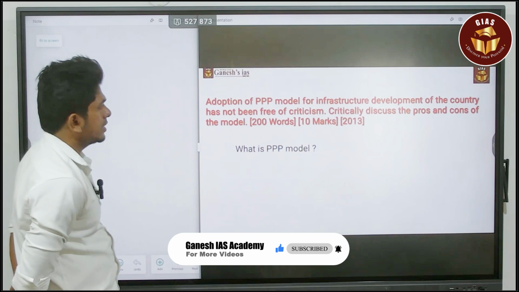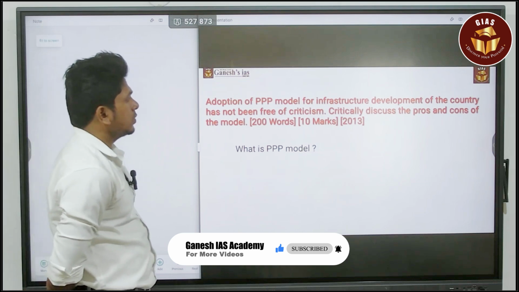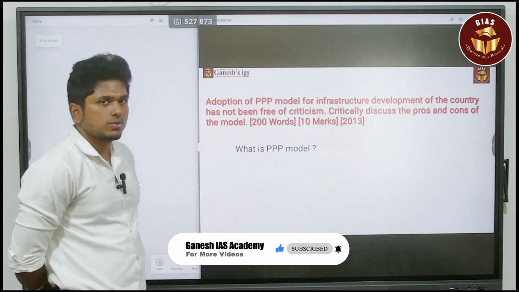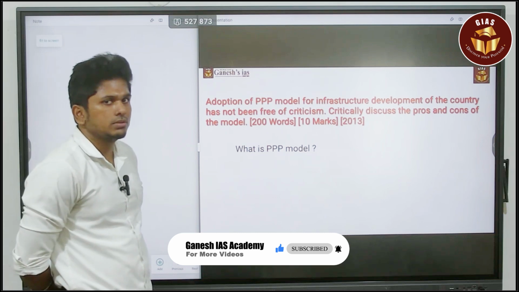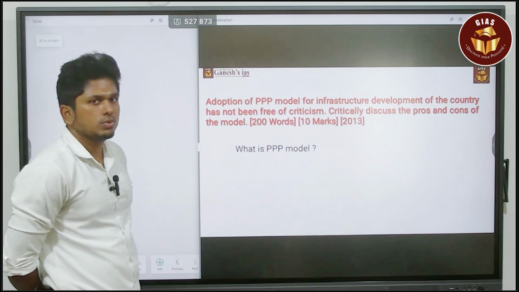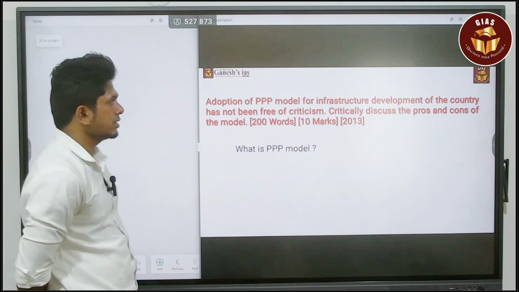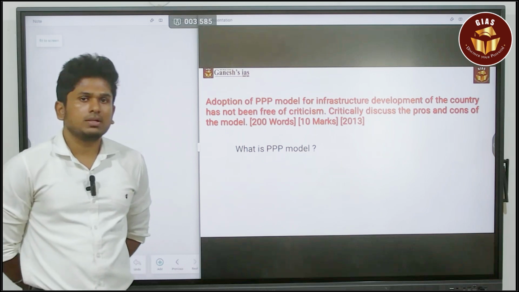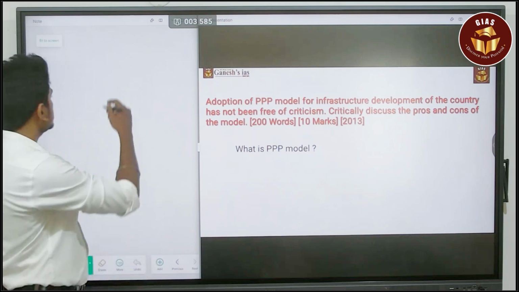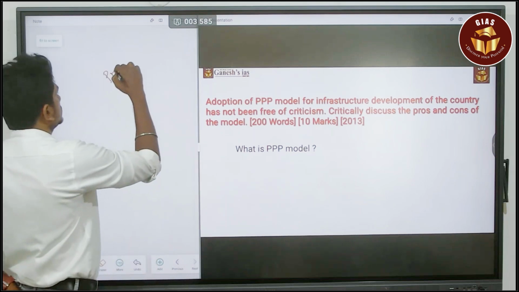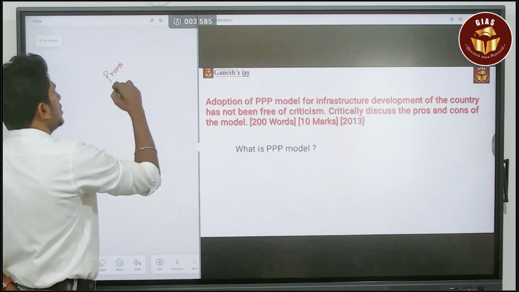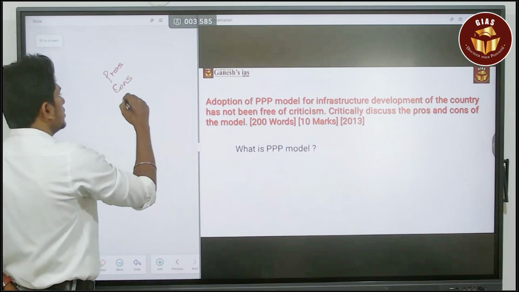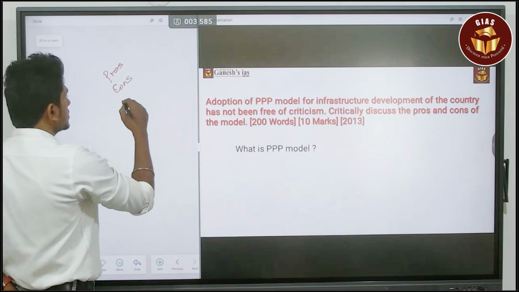Yes, it is a 10-mark question. In 2013 it was asked. See, it is again one of the usual questions about the PPP model. So we already discussed a lot about this question. Once again we are going to discuss it. And also when it comes to the PPP model, triple P model, the questions will be like pros of PPP or else cons of the PPP, or else they may ask about any specific sectors.